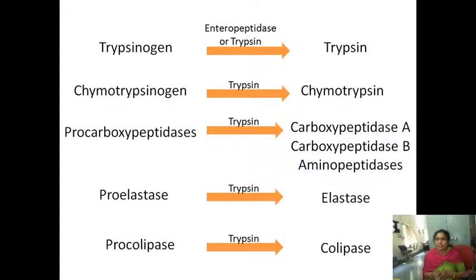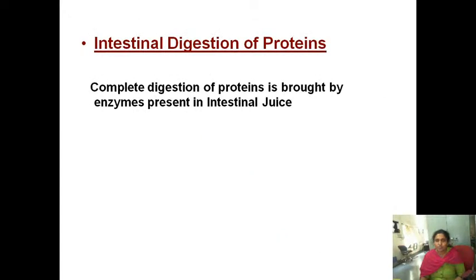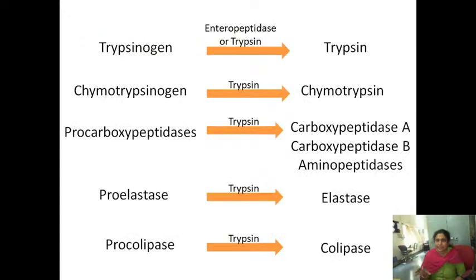The released trypsin in turn converts the rest of the inactive enzymes to active forms. So once all these enzymes are activated, trypsin, chymotrypsin, carboxypeptidase, elastase and colipase, they will act on the peptides and proteins, because proteins have already been digested up to peptones and peptides in the stomach.